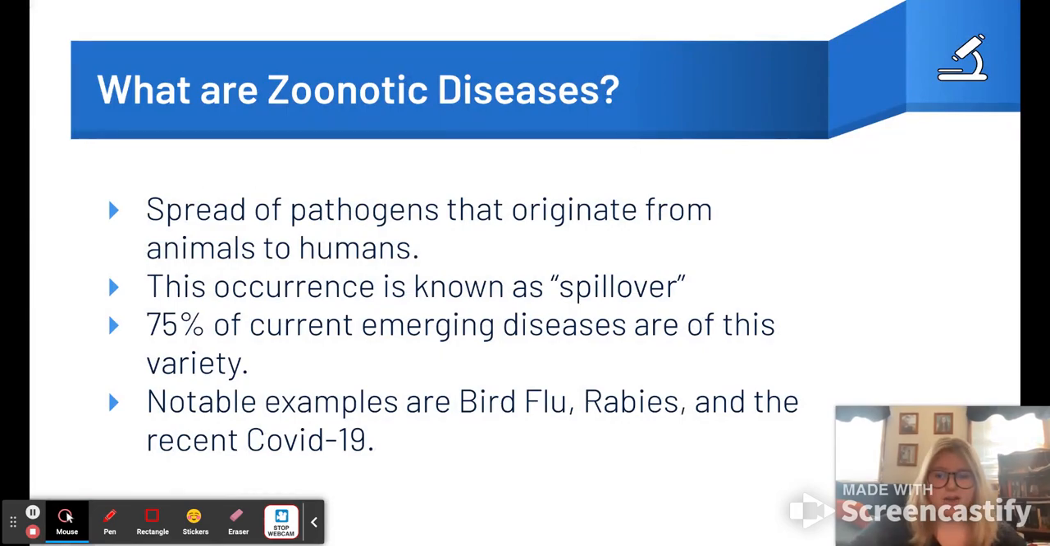Zoonotic diseases are diseases that spread from animals to humans. When these diseases spread to humans, it's an event known as zoonotic spillover. Due to the changing of our society and the effect on the ecosystem, animals and humans interact much more than they used to. Because of this, zoonotic diseases have become much more common in recent years, with 3 of every 4 emerging diseases being a zoonotic disease. Some of the most notable zoonotic diseases in recent years include bird flu, rabies, and the most recent coronavirus or COVID-19 pandemic. Some zoonotic diseases are simply a nuisance, while others are deadly.